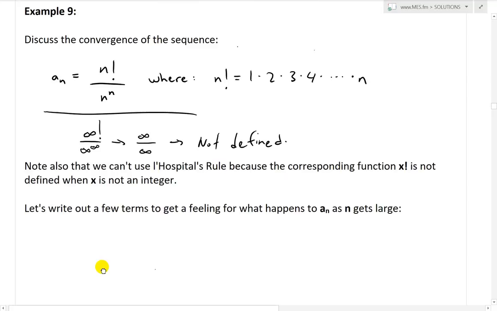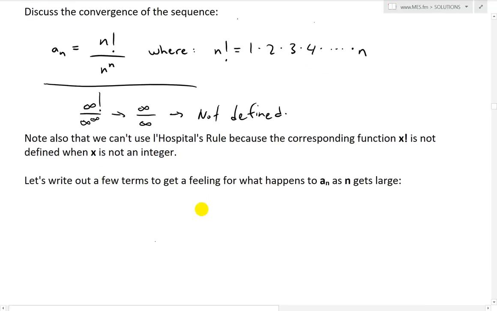Note also that we can't use L'Hopital's rule because the corresponding function x factorial is not defined when x is not an integer. Recall L'Hopital's rule is just for a function of all real numbers, and this one is for integers, 1, 2, 3, 4, etc. So it's not defined for that.